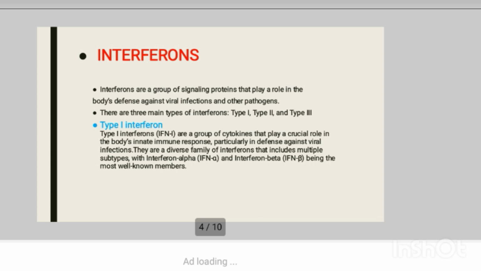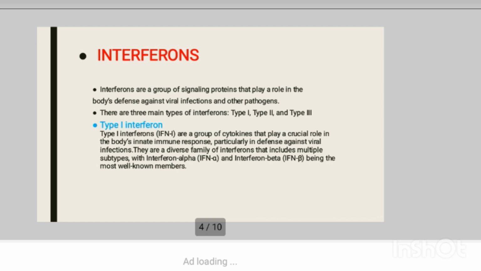Then interferons. Interferon is a group of signaling proteins that play a role in the body's defense against viral infection and other pathogens. There are three different types: type 1, 2, and 3. Type 1 plays a role in the body's innate immune response, particularly in defense against viral infection. Type 1 can be further divided into two subtypes: interferon alpha and interferon beta.